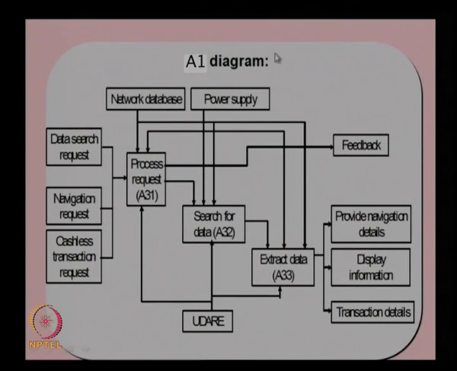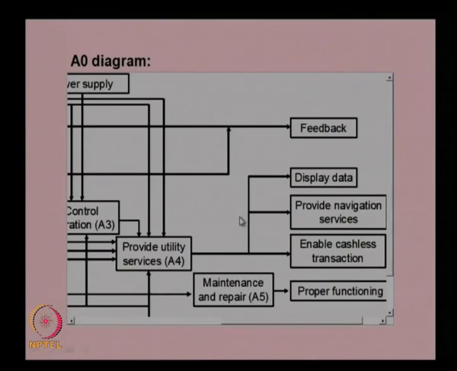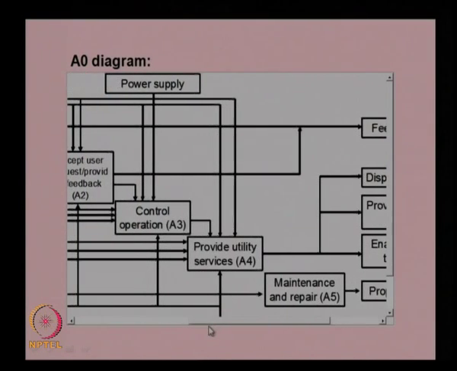In the first level diagram, we will be decomposing the A3 function into its sub functions. So, you can see here, the A3 function is basically to provide the control operation. In control operation we need to control the request from the users, and based on the request we need to provide outputs.